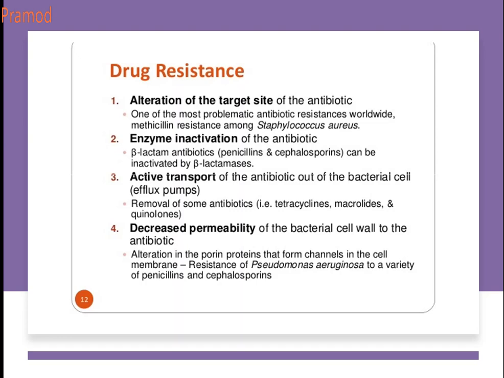So the main cause of drug resistance is alteration of the target sites of the antibiotic. One of the most problematic antibiotic resistances worldwide is methicillin resistance among Staphylococcus aureus. So what happens in alteration of the site? Where the antibiotics bind, the target has been modified by the microorganism, so the drug cannot bind at the target. This is due to modification, mutation in the microorganisms. This is one of the reasons.